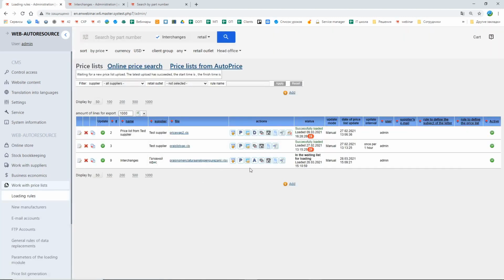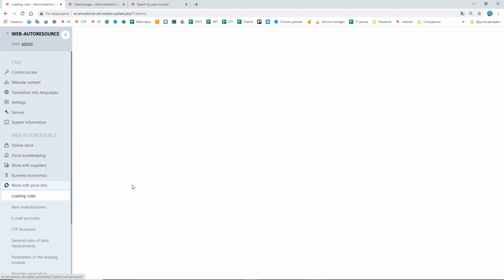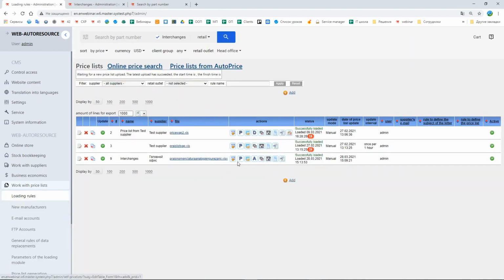The information about the prices for interchanges can be in the same file with information about the interchanges, or it can be in a separate file. It doesn't really matter. What matters is that the system must have prices for the interchanges. In that case, it will display them in the search results page. So we have it. Now let's upload it. That's it.